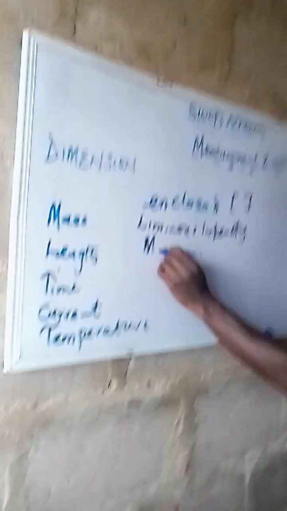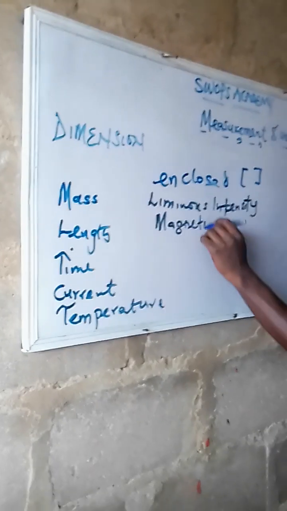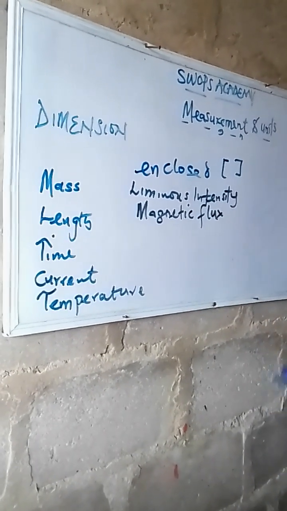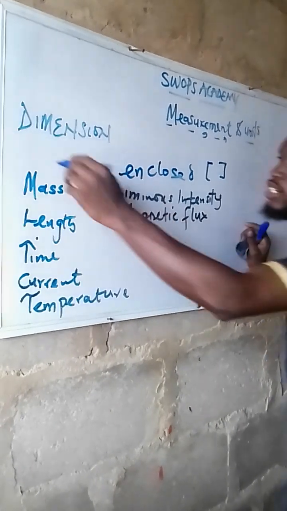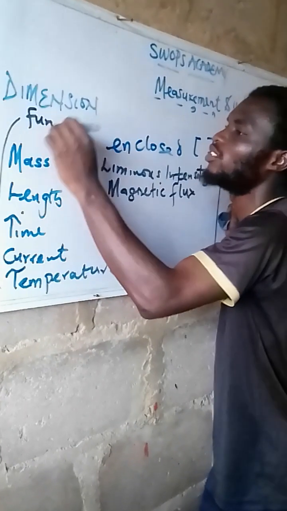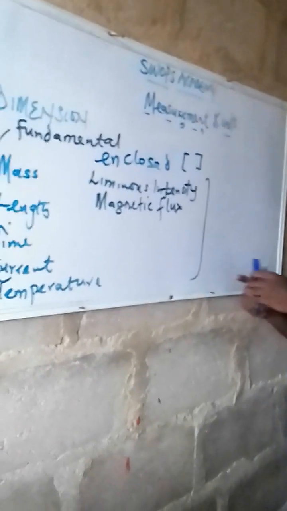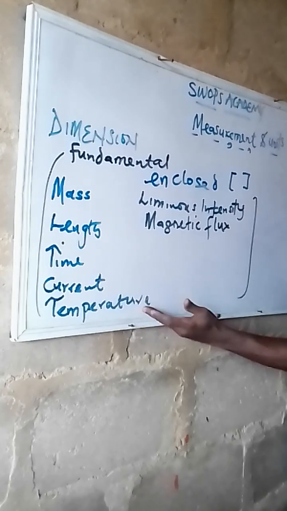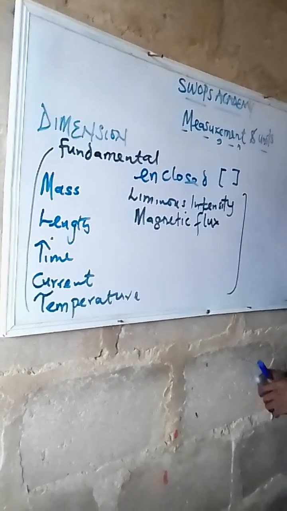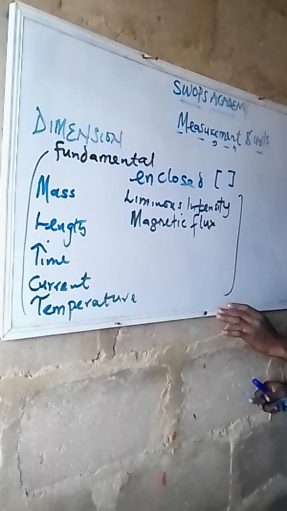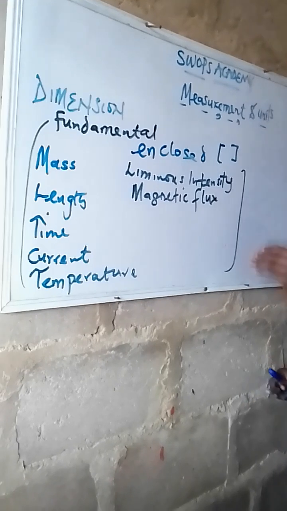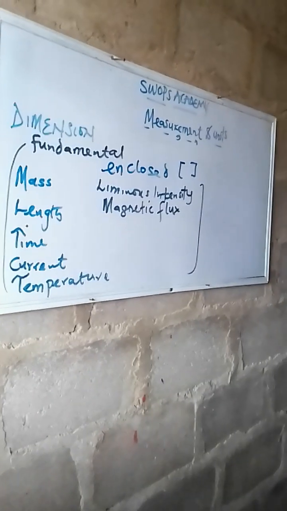We have magnetic flux. All these things, the art of using an enclosed bracket to denote them, all these things that I put on the board are what we know as basic or fundamental quantities. From mass, length, time, current, temperature, luminous intensity, and magnetic flux, all these are fundamental quantities. Another name for fundamental quantity is basic quantity. We're still coming on that under this subtopic.